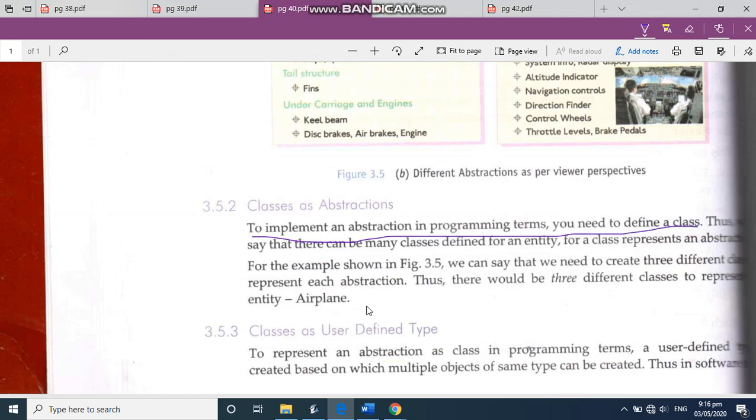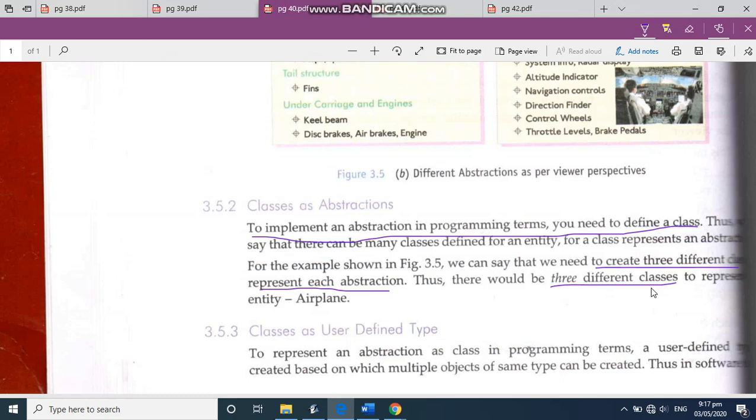And in this example, we need to create three different classes to represent each abstraction. One will be for the engineer, one will be for the pilot, and one will be for the traveler.